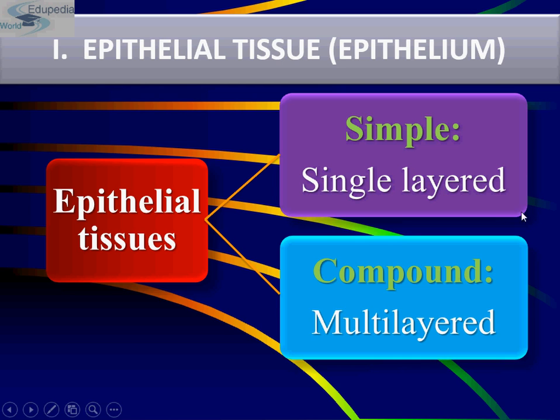Simple epithelium is composed of only a single layer of cells, and it functions as a lining for body cavities, ducts and tubes. What about the compound epithelium? Compound epithelium consists of two or more cell layers, and it has a protective function, as it does in our skin.